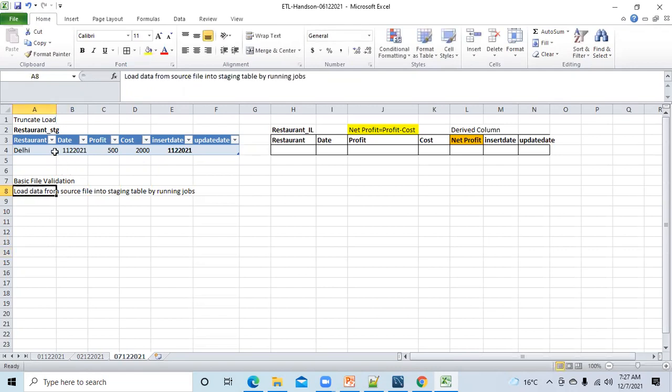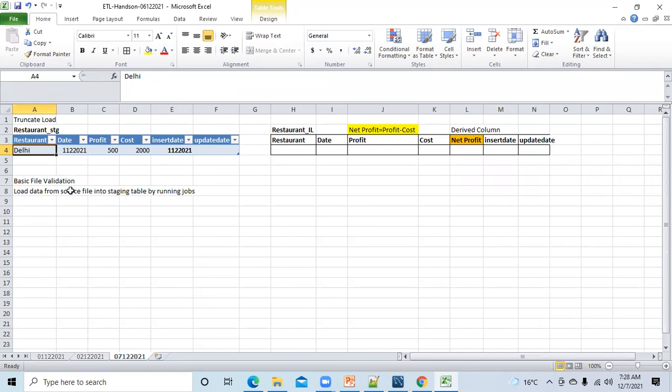So after this, data will be loaded into the stage. You have performed these two steps, and now the data is loaded into the stage table. This is the data. Okay, the data is correct. So once you have loaded data into the stage, what will you do after that? Again, we need to trigger the job to load the data into integration. No. See, you have loaded data into the stage, but you should do a validation between the source file and stage as well.